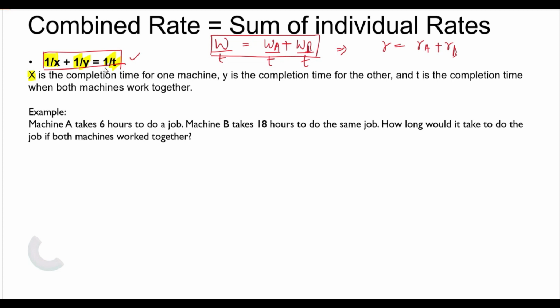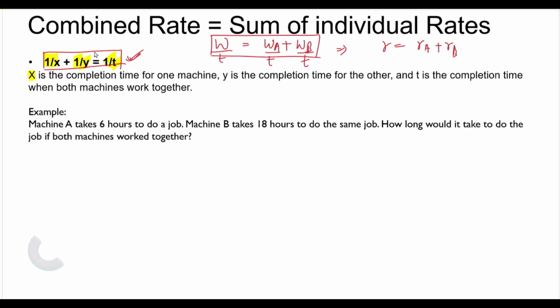Now, why have I kept this as 1 upon T? Because if I need to find the amount of time taken to complete the work when both are working together, it will be just the reciprocal of this. You can remember this equation, and it can be used to solve questions. In this, X is the amount of time taken by one machine to complete the work, and Y is the amount of time taken by the second machine. If they work together, T will be the amount of time taken to complete the work.